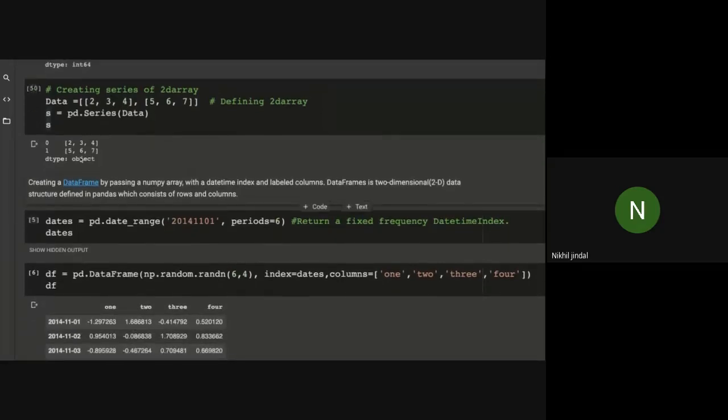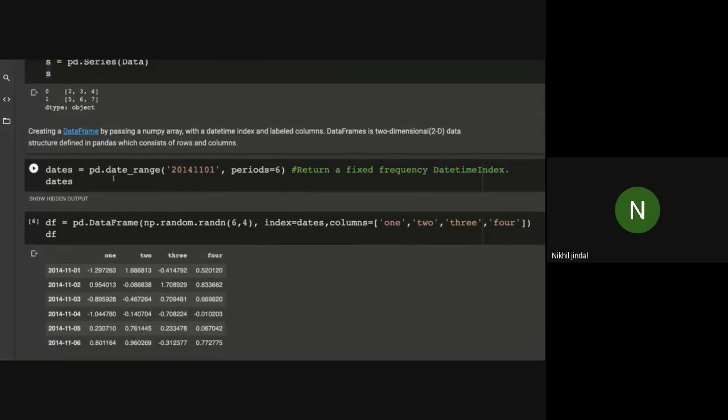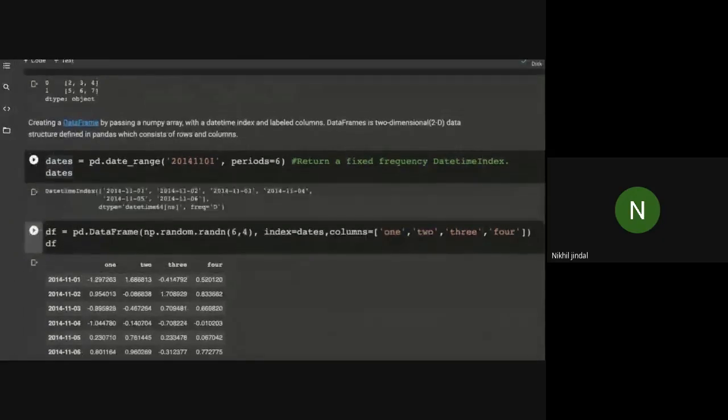Now let's create a data frame. As I said, a data frame is the combination of one or more series. First of all, I'm creating a new object that is date range. It has nothing to do with the data frame itself, but here I'm using this object to pass as an index in our data frame. It is an inbuilt function of pandas where date range is a data type. Date range is DatetimeIndex. It is an inbuilt data type.